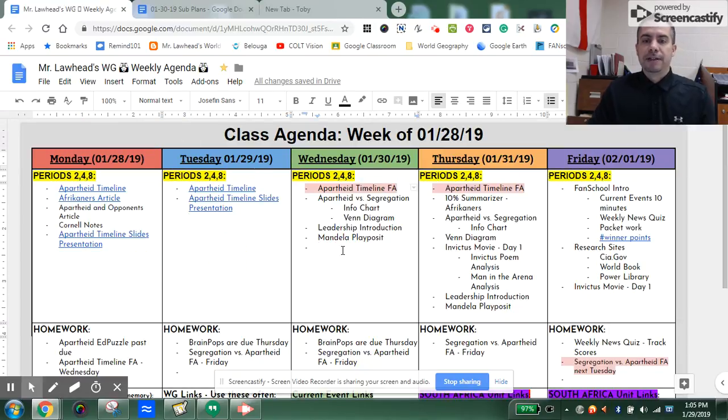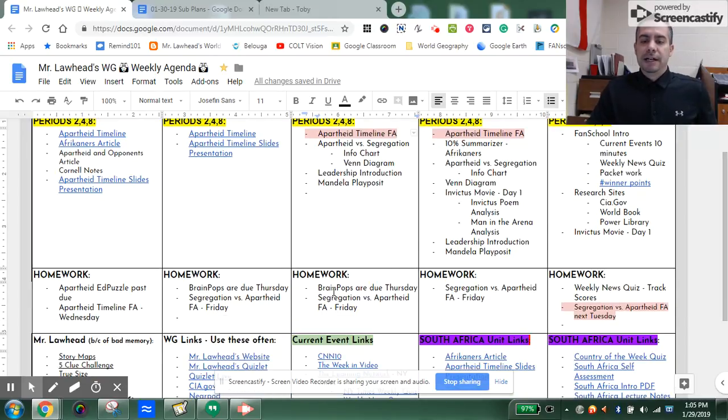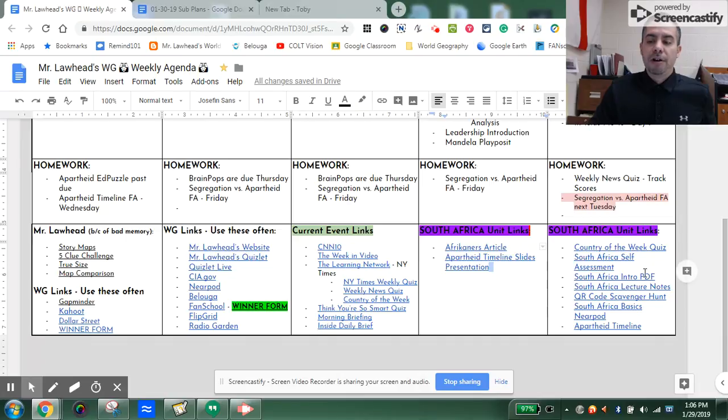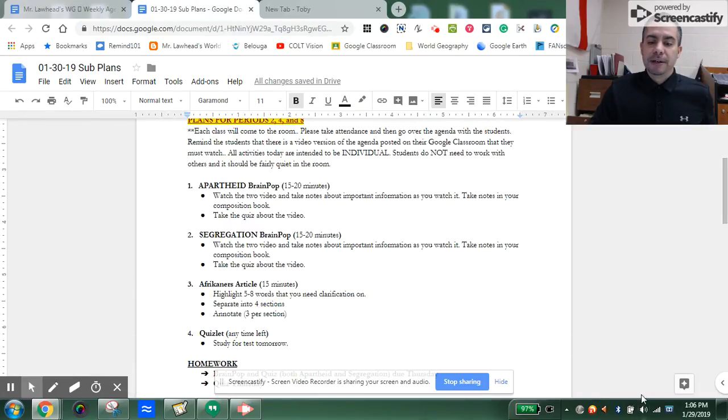It's difficult because I've been out so many days here. The homework is accurate though. So the BrainPOPs are due tomorrow, and we're moving the segregation quiz till next week. So BrainPOPs due tomorrow. The apartheid timeline formative is also going to be Thursday. So I will clean this up the best I can. Your links are accurate down here, so please keep track of those.